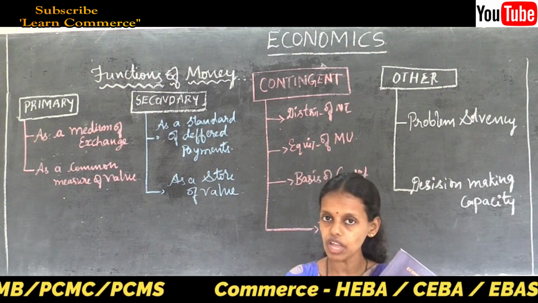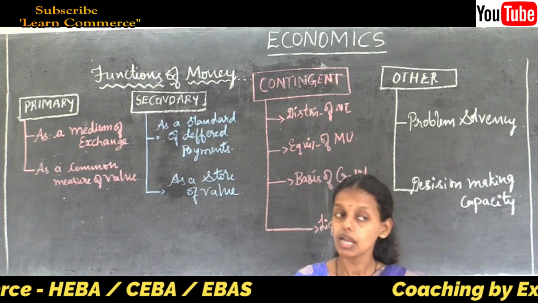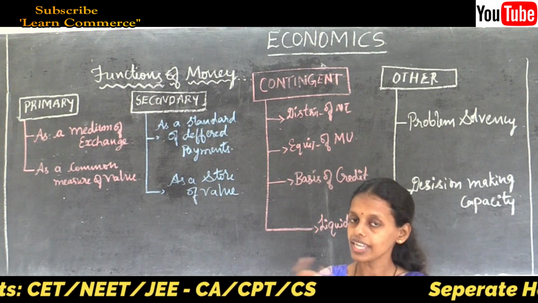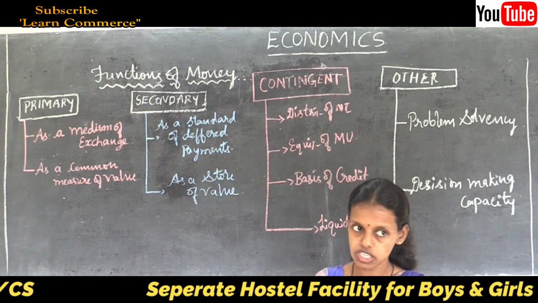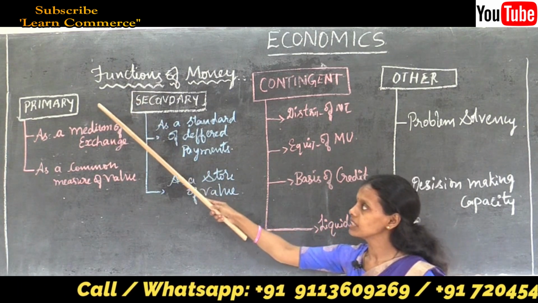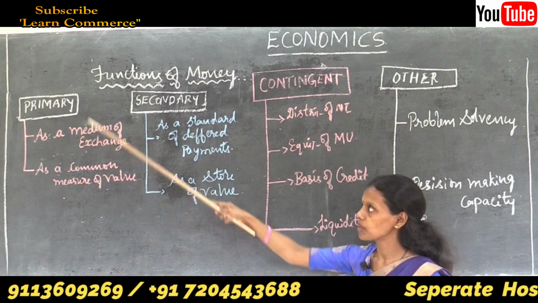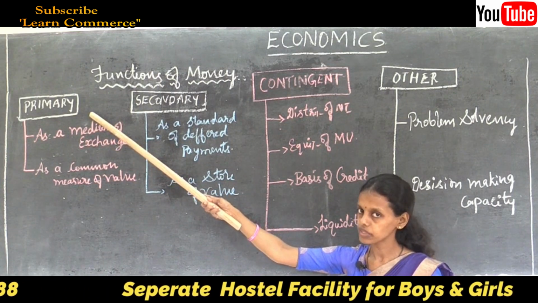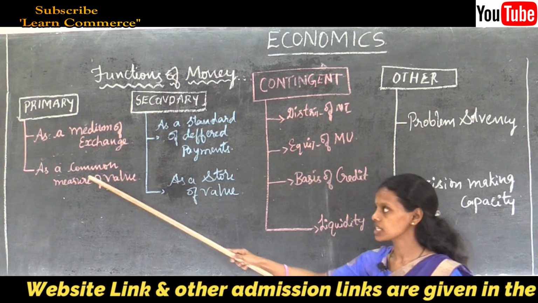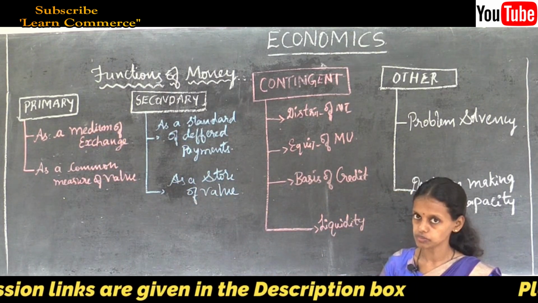We can measure the value of these books through money, but in the barter system it is unable to value goods through the exchange of goods for goods. Thus, the two basic functions of money are called primary or fundamental functions of money, that is medium of exchange and common measure of value.